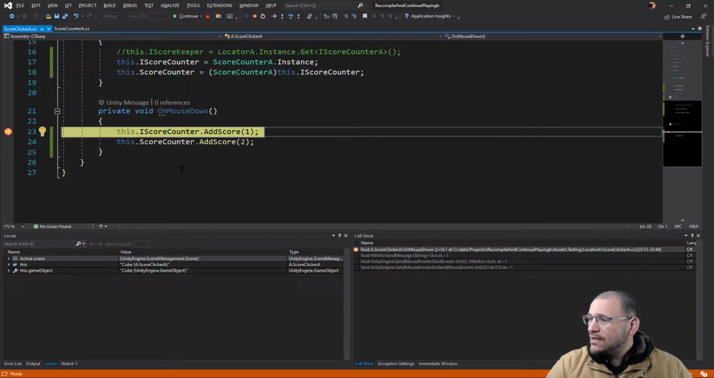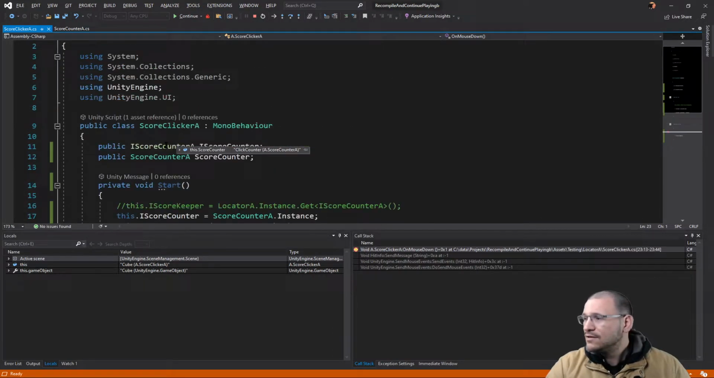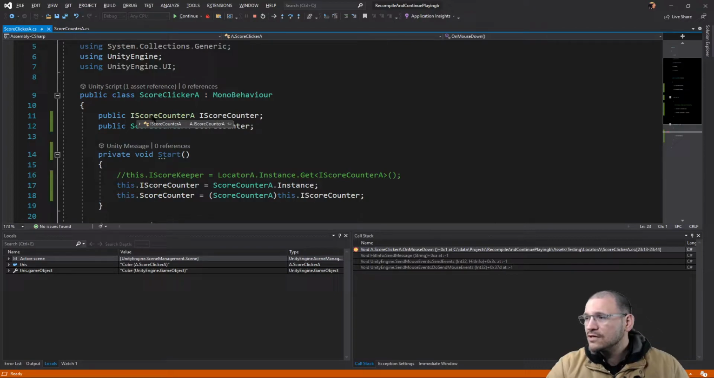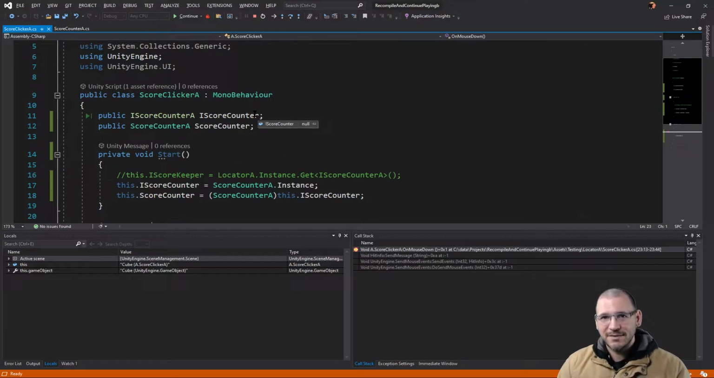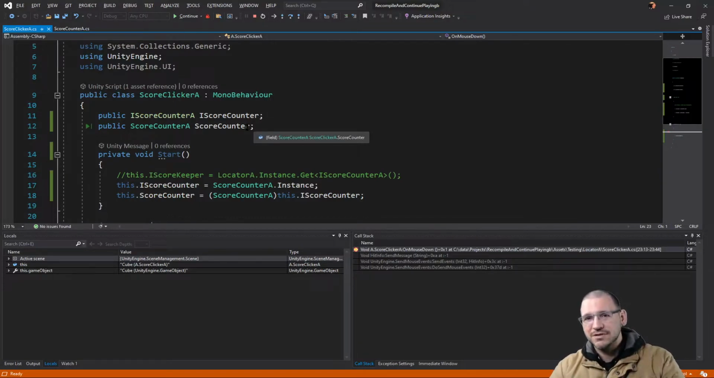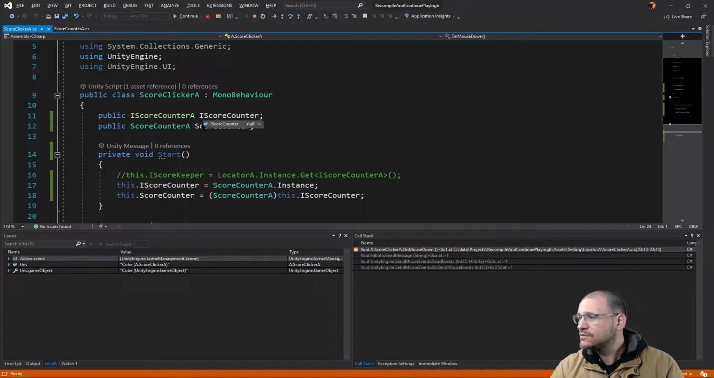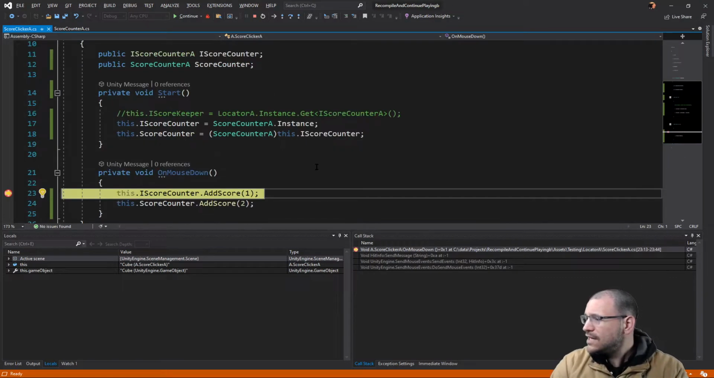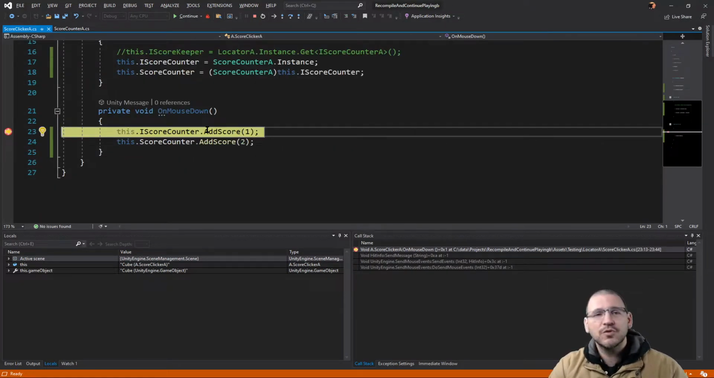All right, so when it's on this line, this was the line that was breaking it. If I go here, iScore counter is null. Now score counter is not. Remember, over here, this is the interface. iScore counter references the iScore counter A. This is the interface reference to it. These are both pointing to the exact same object, or were pointing to the exact same object. But during the serialization and deserialization process, the interface was lost. The other one was not lost. Okay. So now inside of here, this one is broken. This line will crash it again if I let it continue.